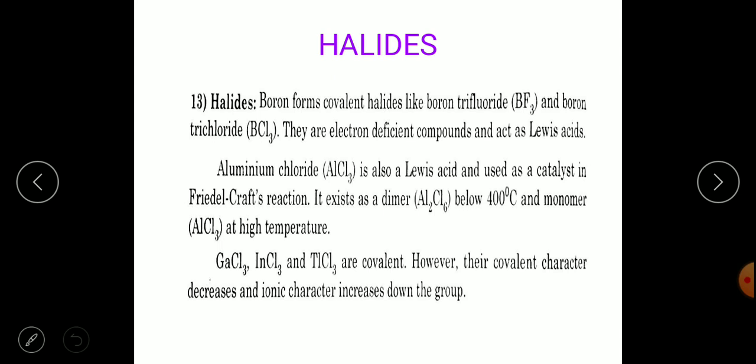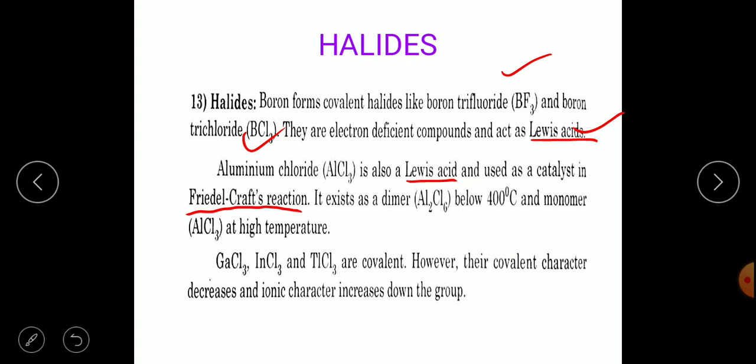Next is about the ability to form halides. Boron forms covalent halides like boron trifluoride and boron trichloride. They are electron deficient compounds and therefore act as Lewis acids. So boron trifluoride and boron trichloride form covalent compounds. Aluminium chloride is also a Lewis acid and is used as a catalyst in the Friedel-Crafts reaction.